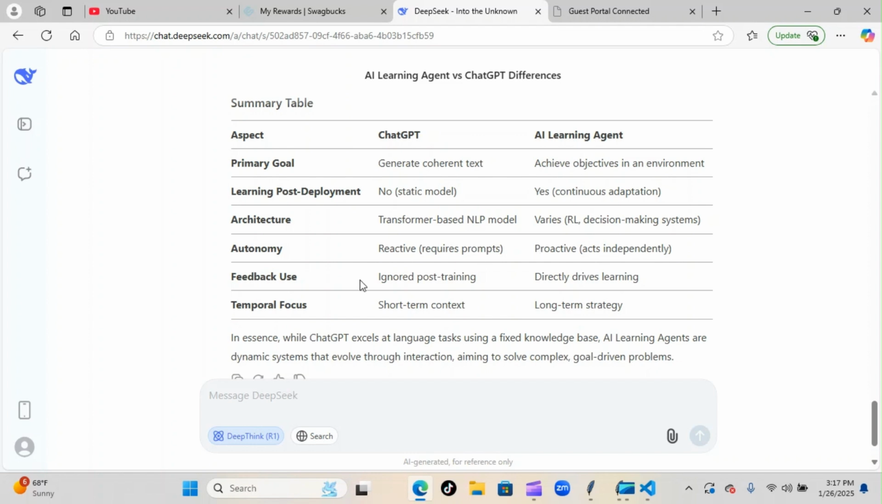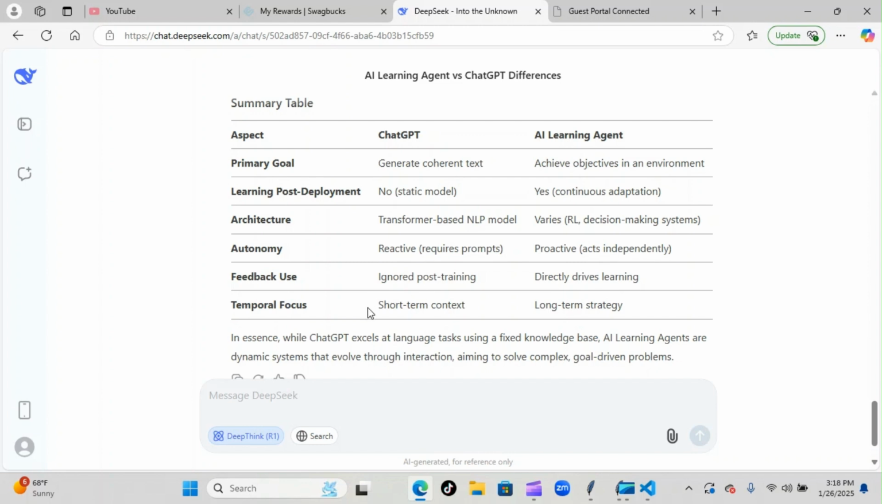Feedback is going to be none post training, meaning that with the GPT, once the training is done or once this is done being used, nothing is actually taken into consideration any longer. Because like I said, once you start over with the GPT, it starts from zero every time. It starts fresh every time you close the program and reopen it. As opposed to the agent, it directly drives learning, meaning that whatever it learns is going to drive its learning capabilities and add to its arsenal of learning in a comprehensive way.